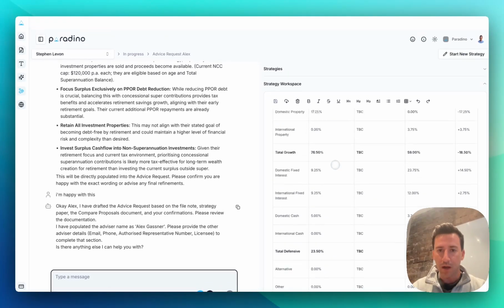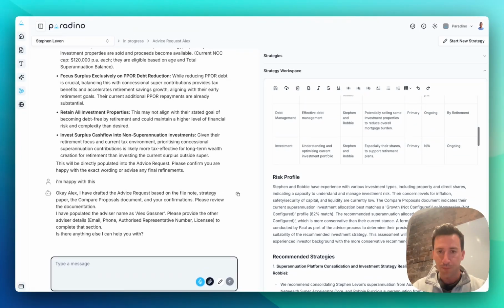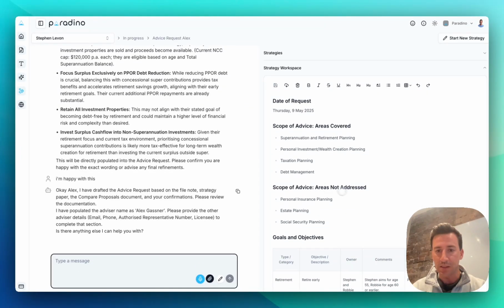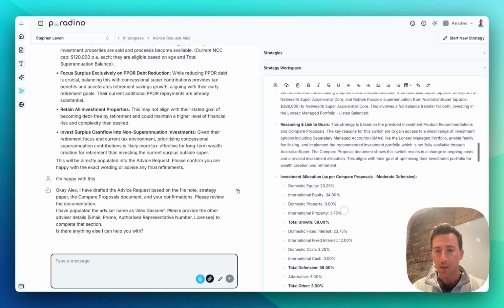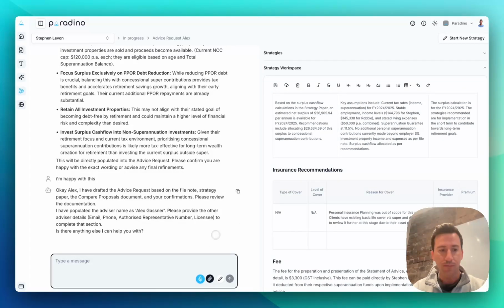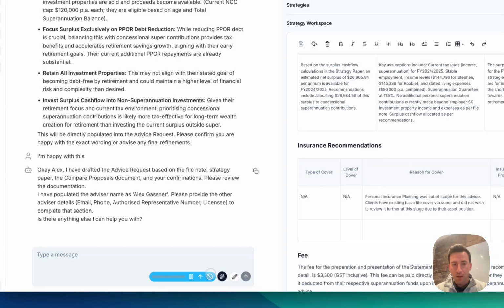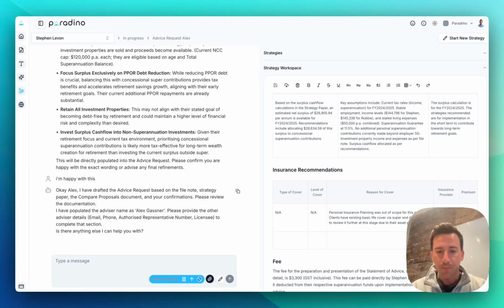Note that up the top in the scope, right now personal insurance planning is not addressed because it's out of scope. What I'll do is ask for it to be included. With the statement of advice fee, change that to be $4,150 and take that from the cash account. With the insurance recommendations, have some recommended level of cover.